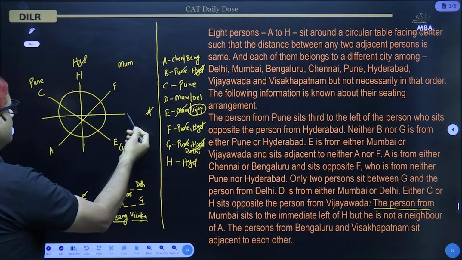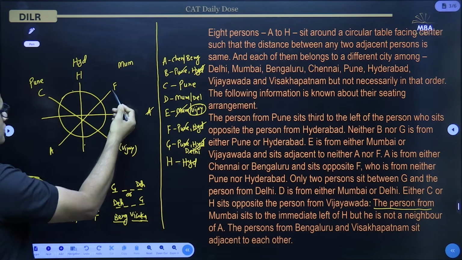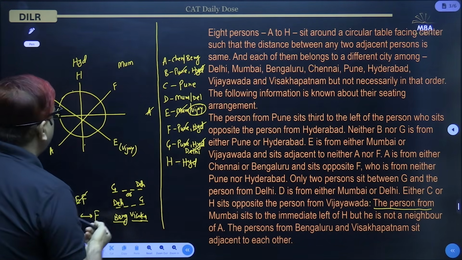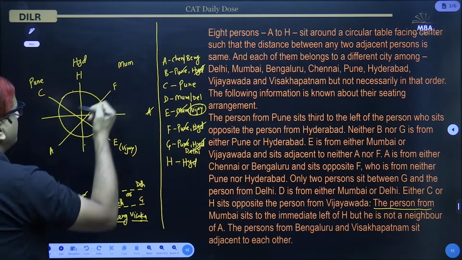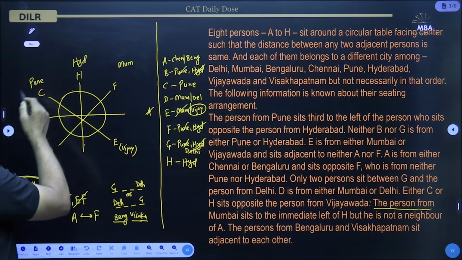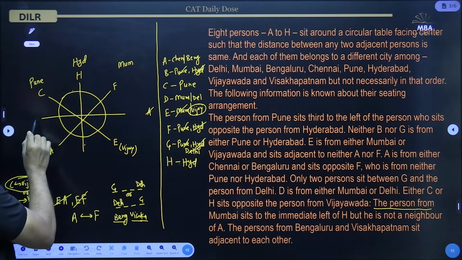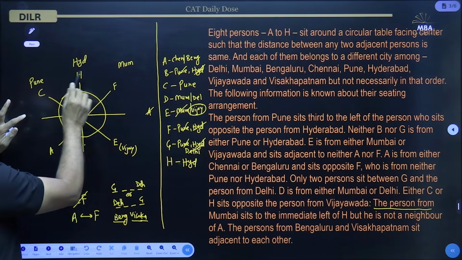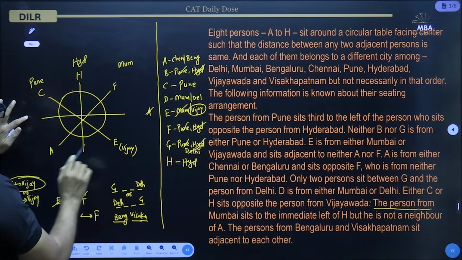So we cannot put G. Can we put G here? If we put G here, 1, 2, this place is already occupied by the person from Mumbai. This cannot be Delhi. And if we put G here, 1, 2, this place is already occupied by the person from Pune. This cannot be Delhi. Can we put G here? If we put G here, 1, 2, this place is occupied by a person from Mumbai. And 1, 2, this place is occupied by a person from Vijayawada.